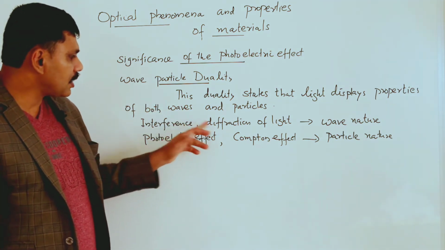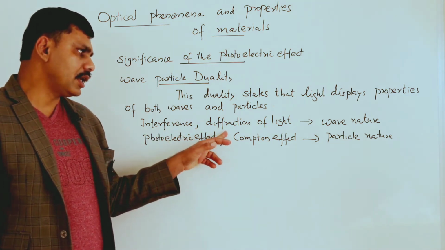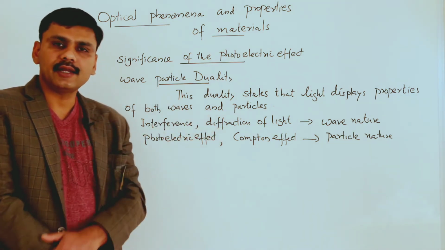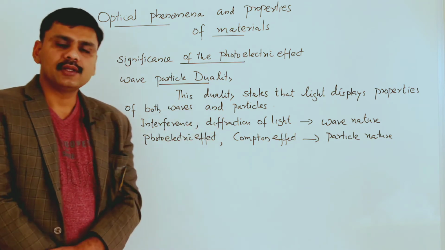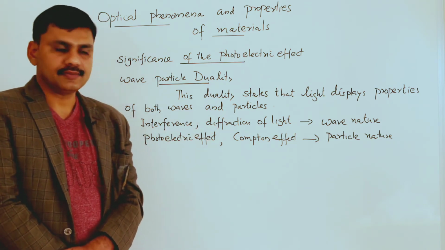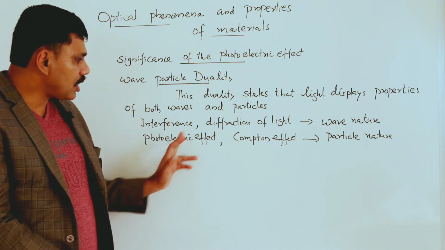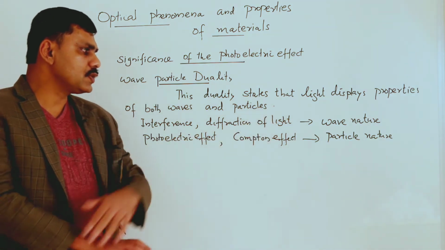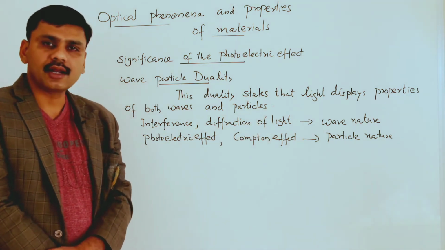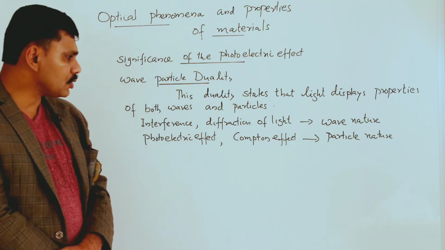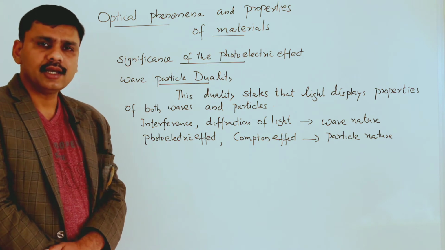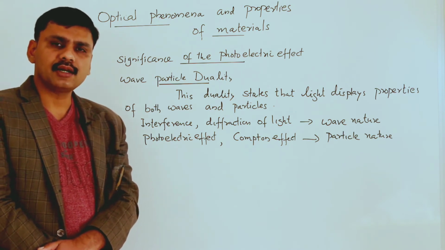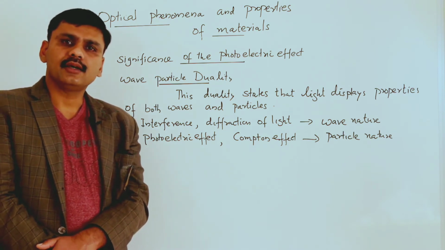So interference and diffraction of light, these things you studied in grade 11. Interference and diffraction of light show the wave nature of light. The photoelectric effect and Compton effect show the particle nature of light. So light has a dual nature. It behaves like a particle and it behaves like a wave.